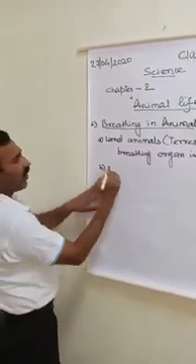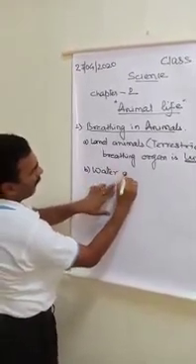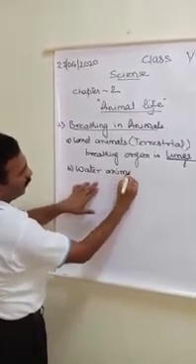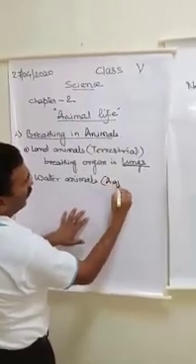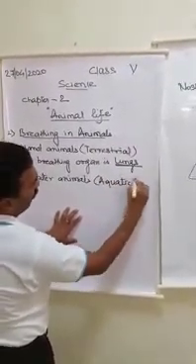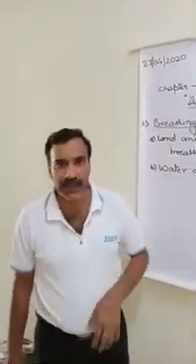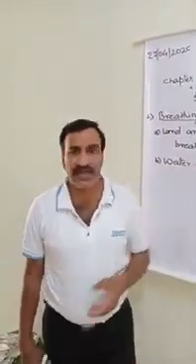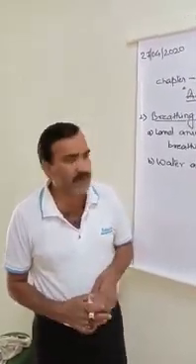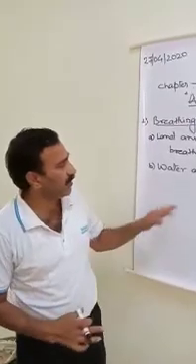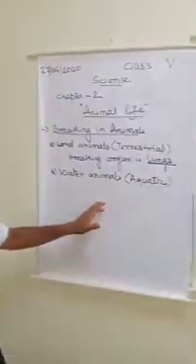Now, second comes animals found in water. Water animals. These animals are also called aquatic. Those organisms which are found inside the water are called water animals, such as fish, shark, crab, etc. These are the animals which are found inside the water. These animals are called aquatic animals.